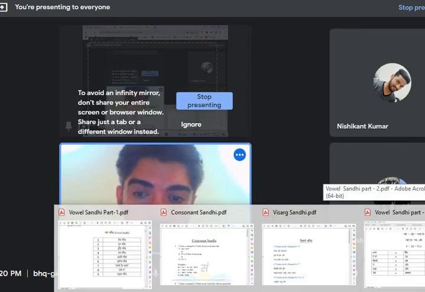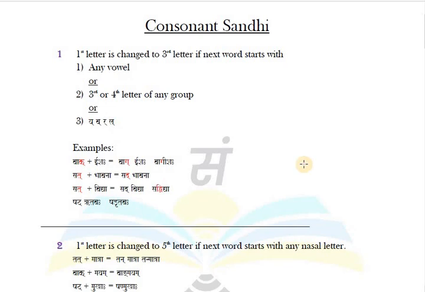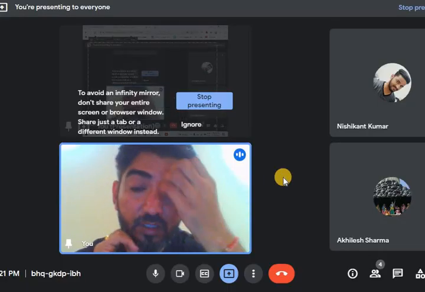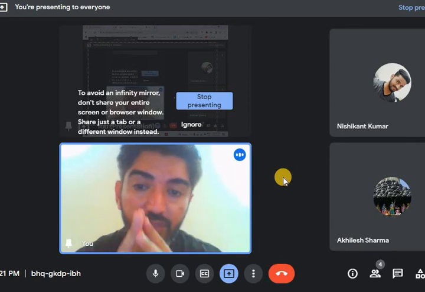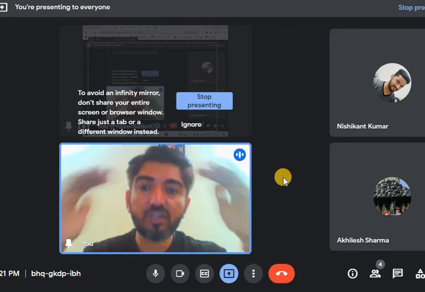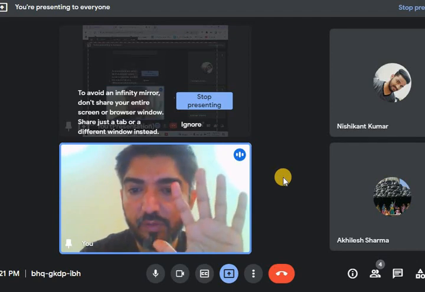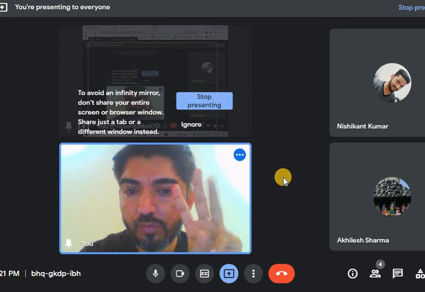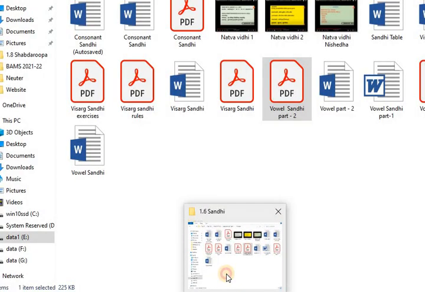Now let us understand quickly about the consonant sandhi, students. Now here we have consonant sandhi, students, and to understand consonant sandhi, first of all you must be aware about the consonants, letters. 33 consonants we have, and the structure of the consonants. Like we have 5 groups: ka group, cha group, ta group, ta group, pa group. We have it. Listen, let me show you.